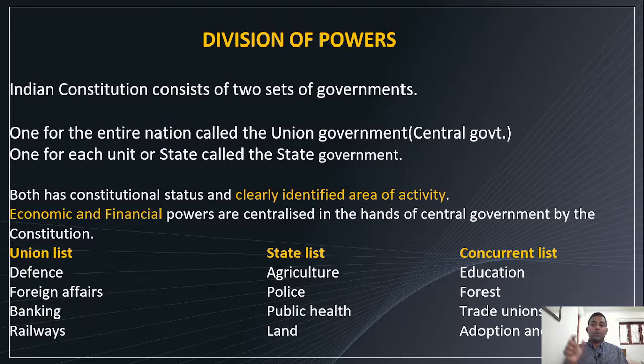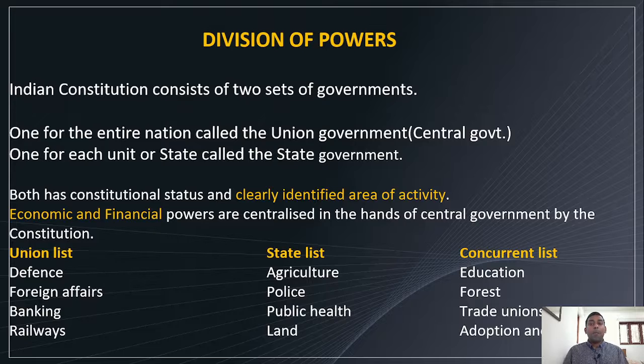Both state and center have constitutional status, plus clearly identified areas of activity or focus. One cannot interfere completely in another's issue, but there are so many loopholes. We are coming to it. Economic and financial powers are centralized in the hands of the central government by the constitution.